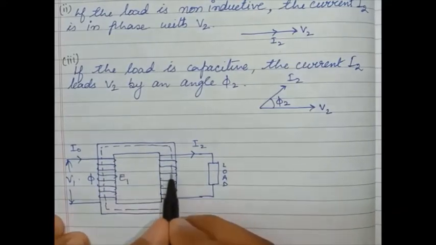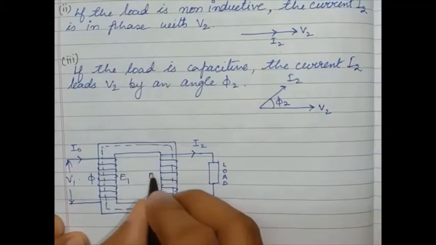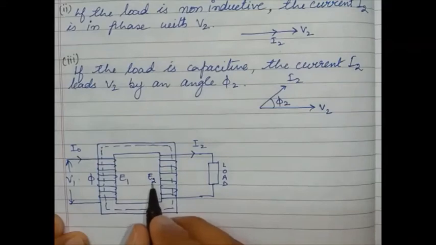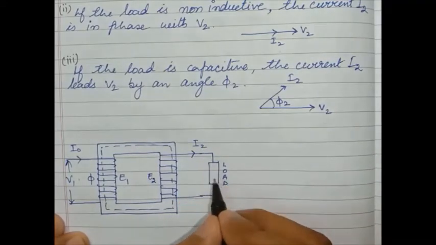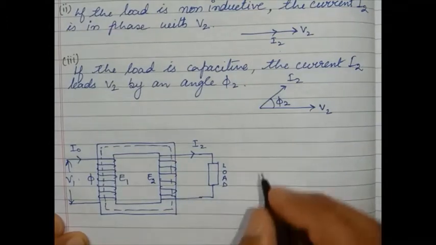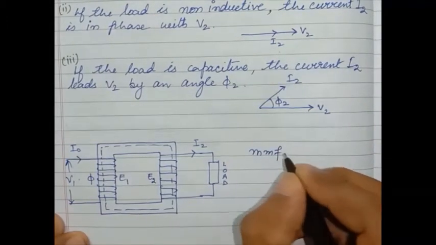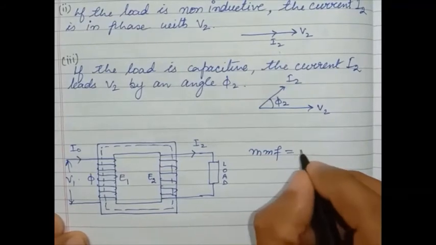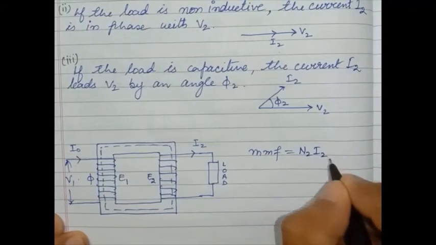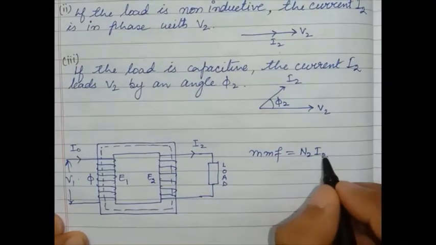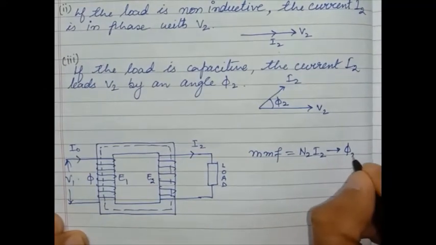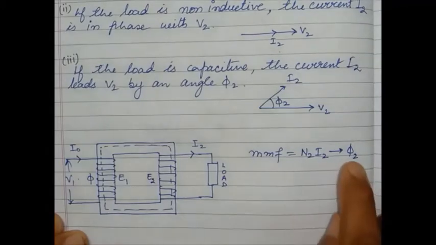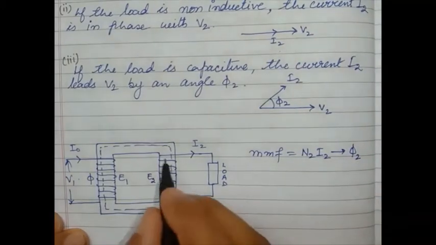The same flux links with the secondary winding and induces E2 in the secondary winding. There is a flow of current I2 into the load, and because of this I2, an MMF, magnetomotive force, N2 I2, is produced. This N2 I2 produces a flux phi 2, and this flux phi 2 is in opposition to the main flux.